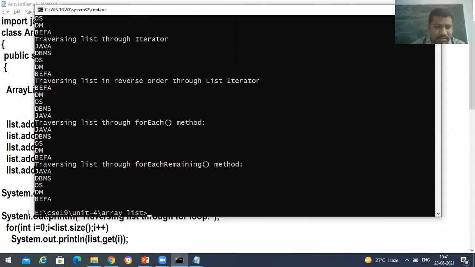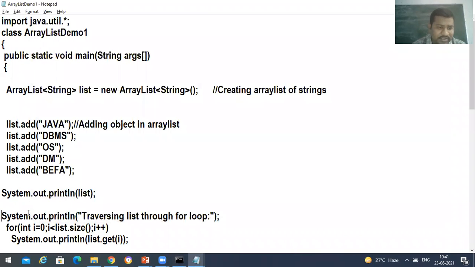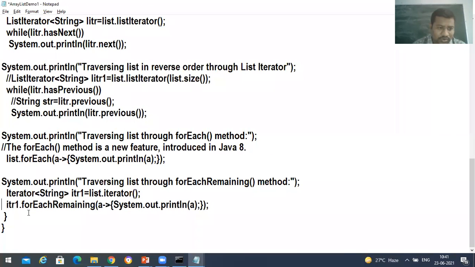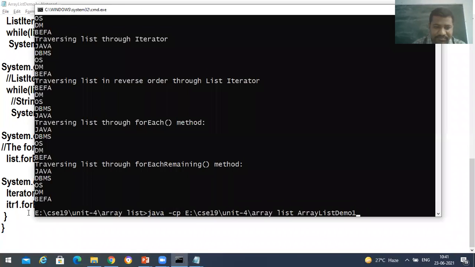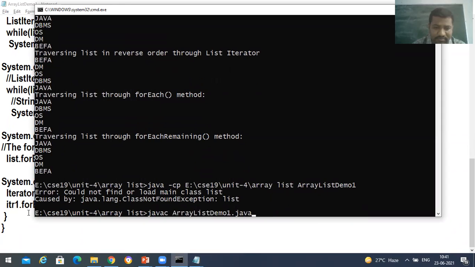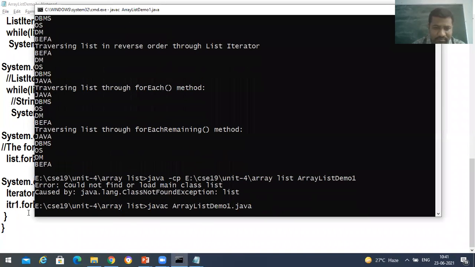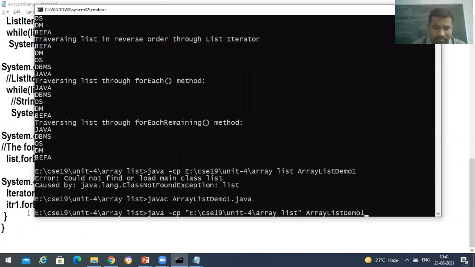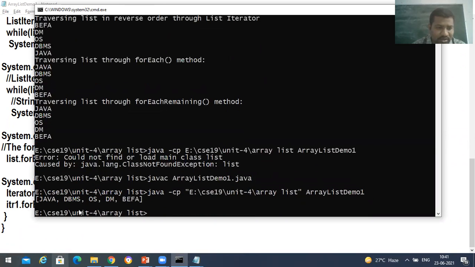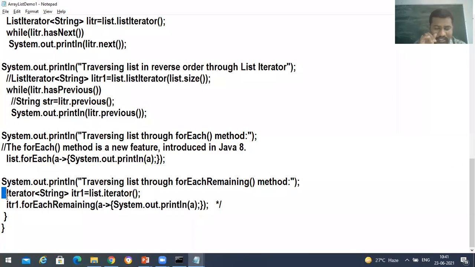Okay, I will put all these things in common lines. So we have this many ways, and we should know all of them, but it takes a lot of time. Okay, so we got Java, DBMS, OS, and then Befa.